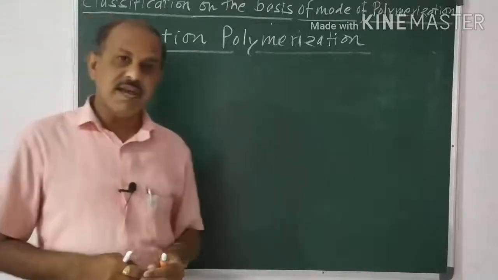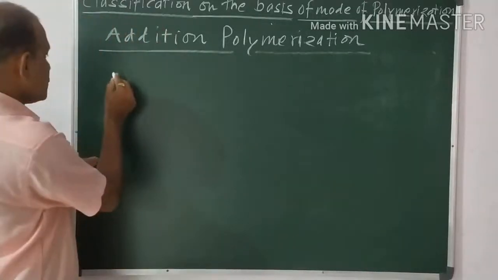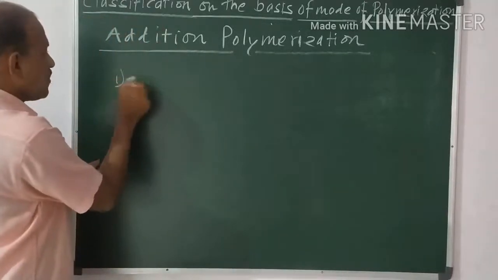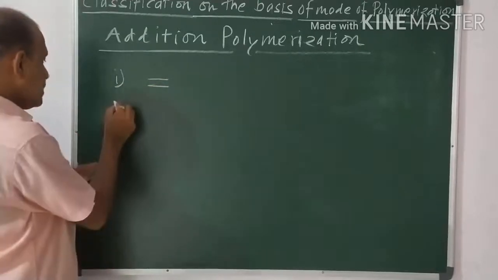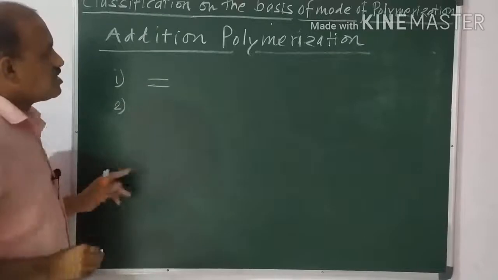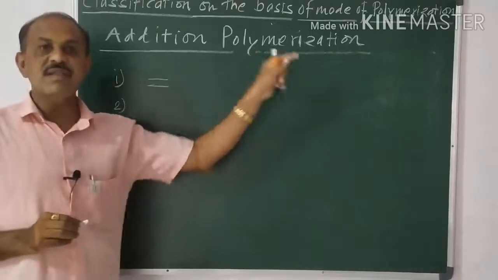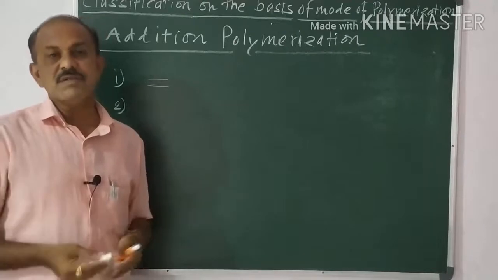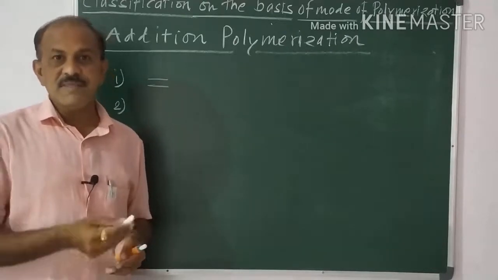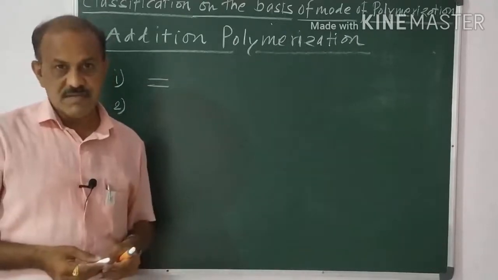For addition polymerization, one thing is most important: we want a compound containing a double bond. Generally this polymerization is also called vinyl polymerization, because compounds of the vinyl category take part in it.